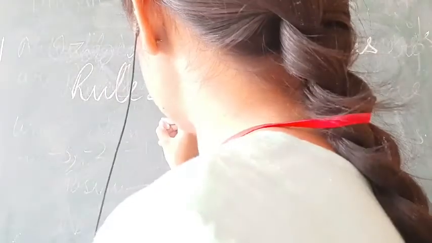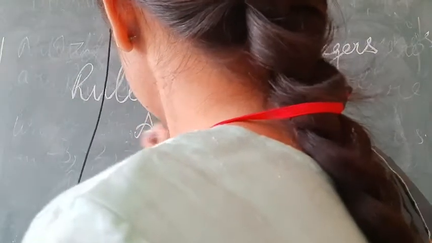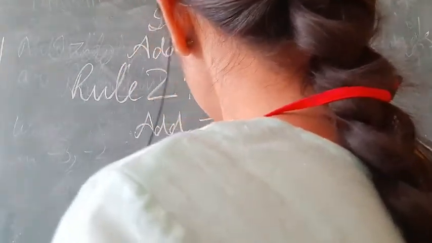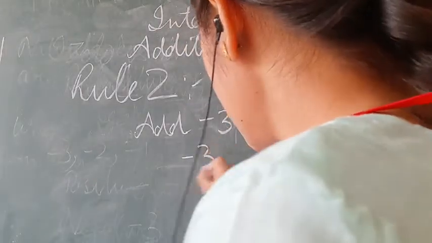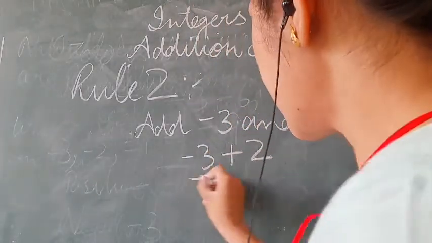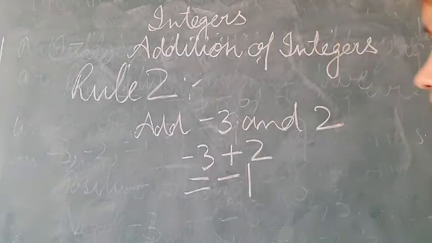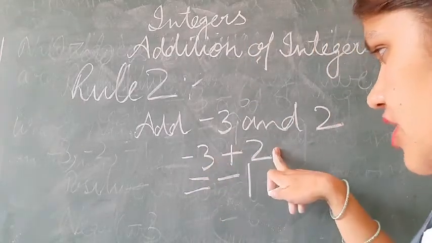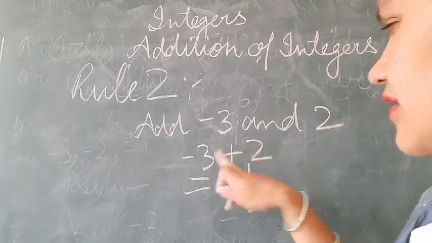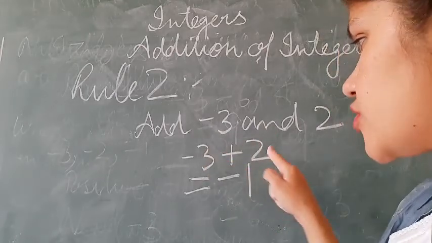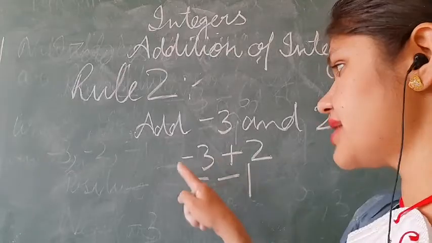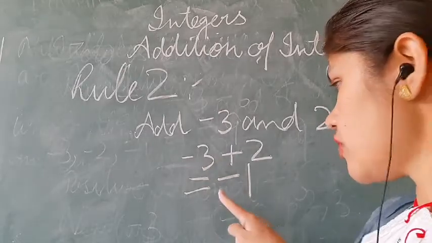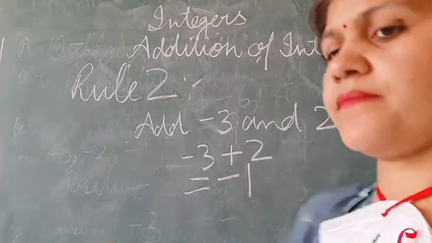For example, if we have to add minus 3 and 2, minus 3 plus 2, answer is minus 1. We simply take the difference of two numbers, 3 minus 2 is 1, and the sign of the greater number. Here greater number is 3 and its sign is minus. So answer is minus 1.